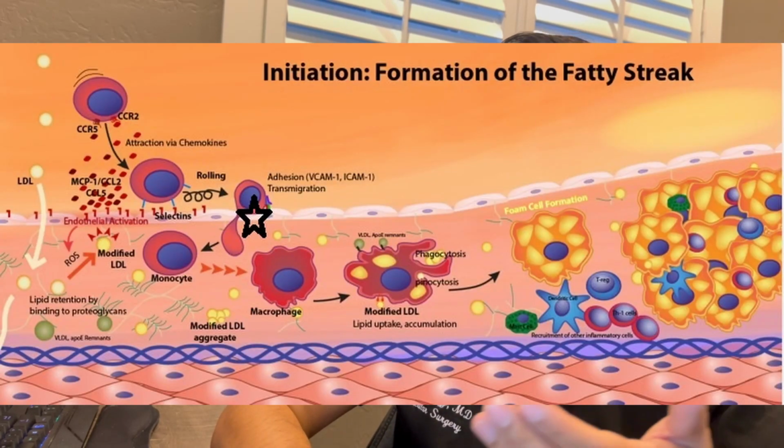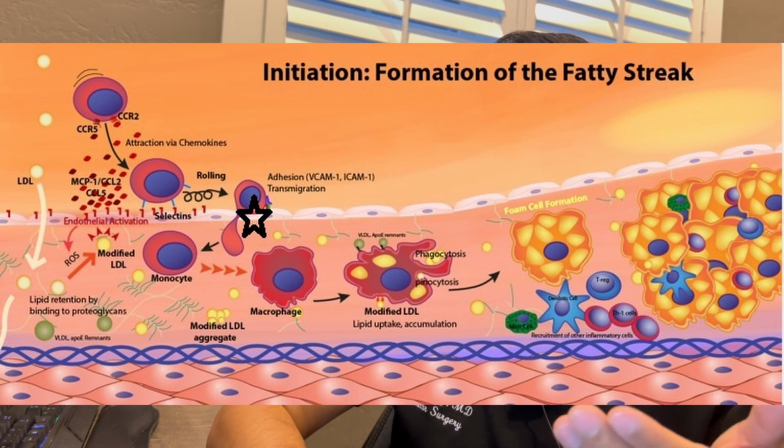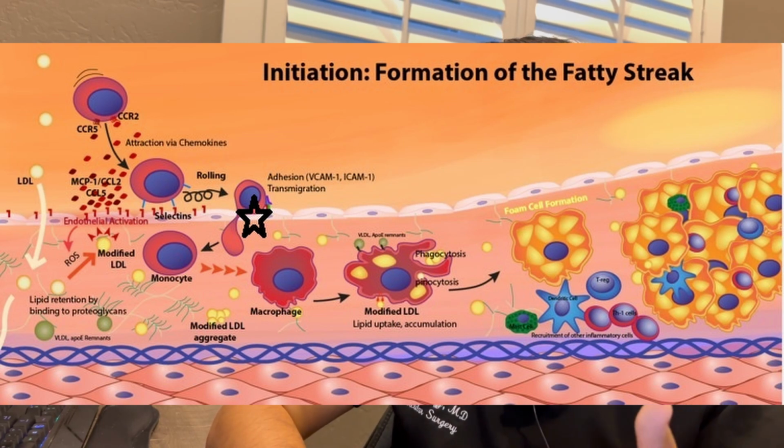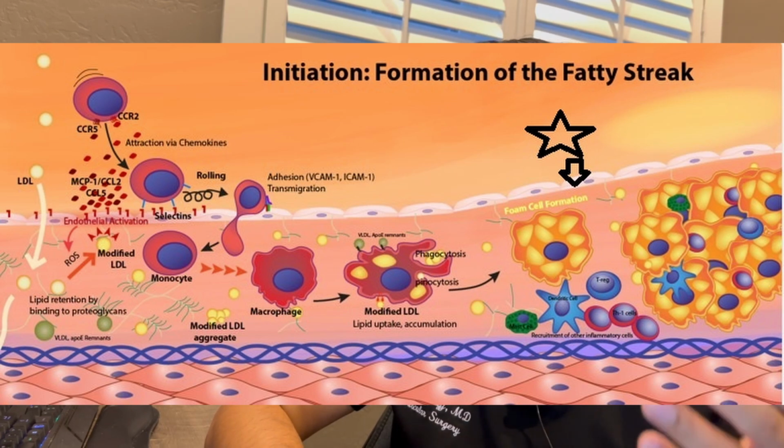Your body tries to fight this process by having cells go into the intima layer itself, these cells called monocytes. Once the monocytes enter the intima, they become macrophages, which tend to get rid of the bad cells by literally eating them. Macrophages then try to leave the intima after eating these oxidized LDLs. However, when they can't, they turn into yellow foam cells. These yellow foam cells accumulate and can be seen as lipid streaks. Fatty streaks form as early as the age of 20 years old.